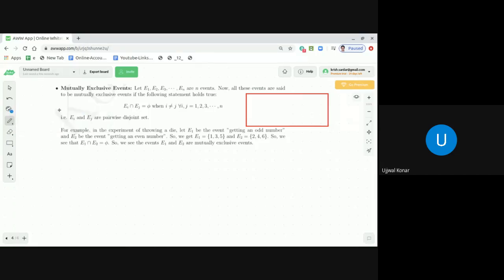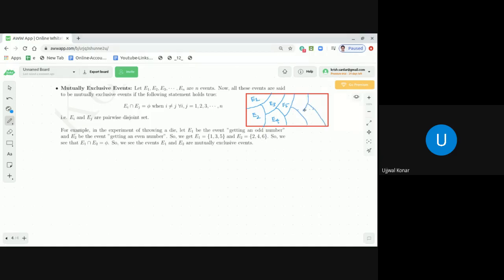Let me use a different color. So there is an event something like this, then this, then we get this. These are the events. Suppose this is the event E1, this is the event E2, this is the event E3, this is the event E4, this is the event E5, and so on. It goes on like this. You can get an event something like this.